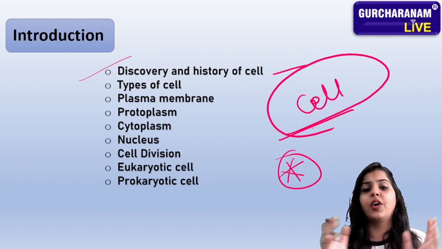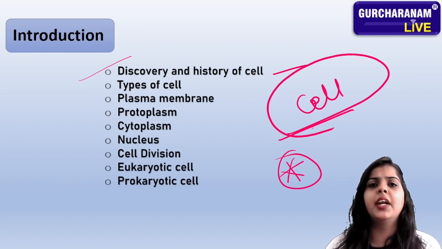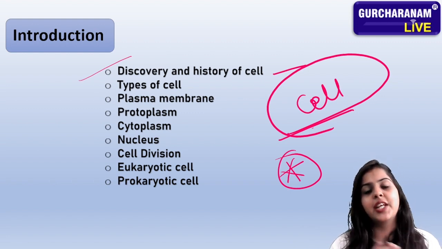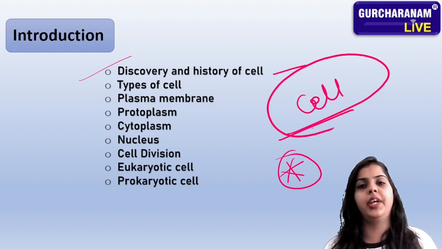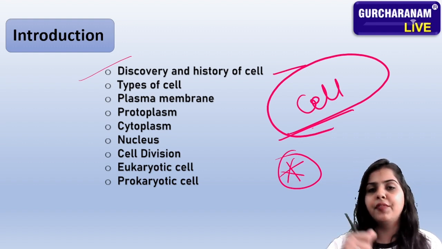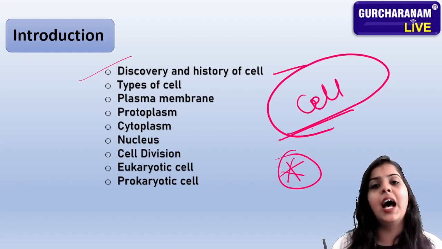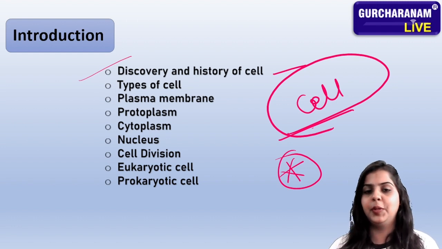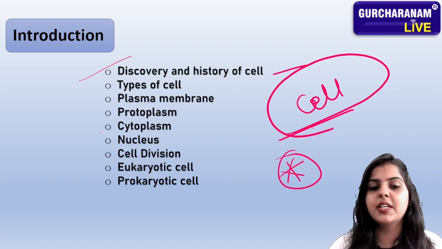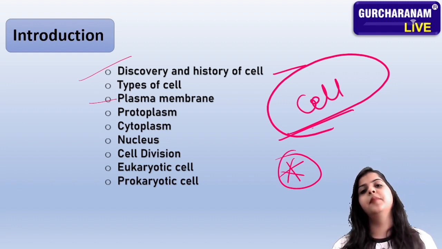Yeah, we can say, what is the type of pizza? How many types of pizza do you have? So in the same way, we can ask how many types of cells are present in the human body. We can see how many types of pizza there are, so we can say how many types of cells are present in the human body. Got it? We will discuss the plasma membrane.